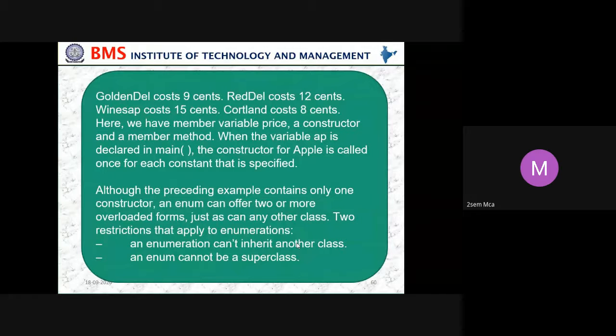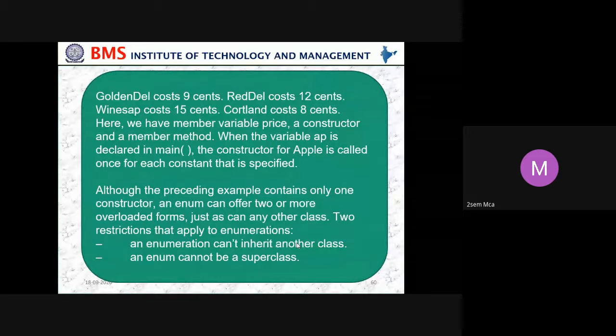Here we have a member variable price, a constructor, and a member method. When the variable AP is declared in main, the constructor for Apple is called once for each constant that is specified. Although the preceding example contains only one constructor, an enumeration can offer two or more overloaded forms, just as any other class can.